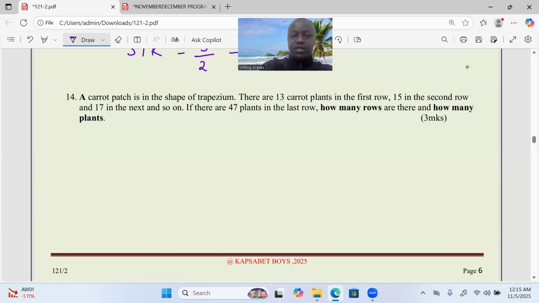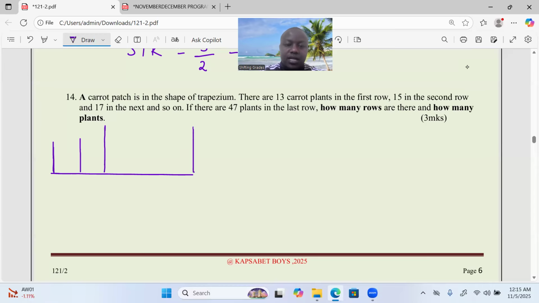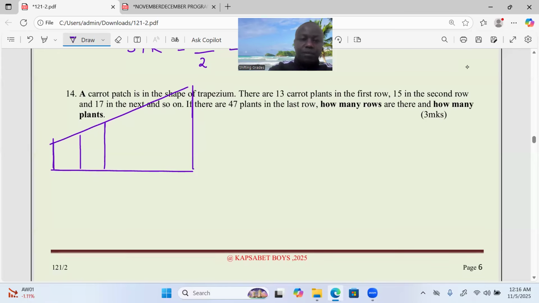One thing that you're supposed to know is that the carrot patch just begins like this. The reason why they are saying it is a trapezium is because they begin like this. You have 13 in a row, one row containing 13. Another row, they increase a little bit. They continue increasing until they are 47. So that's why they are occupying a trapezoidal shape like that.